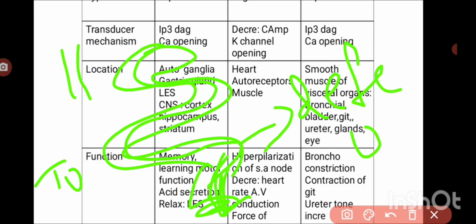Everything is increased by the M3 receptors. When acetylcholine binds to the M3 receptors in all these organs, it produces all these effects, and that's why it is involved in digestion.